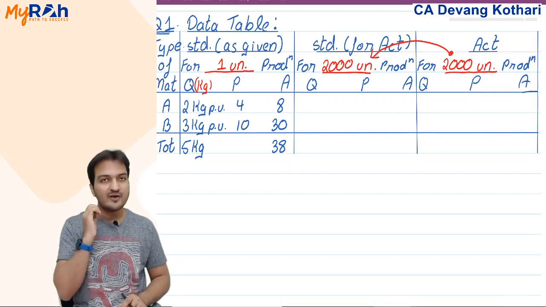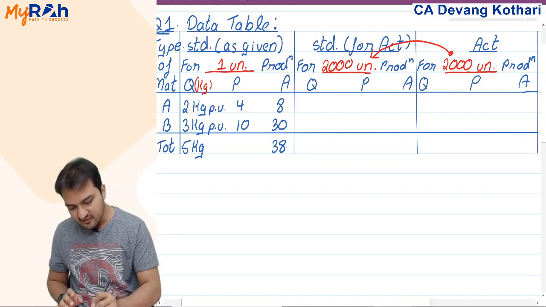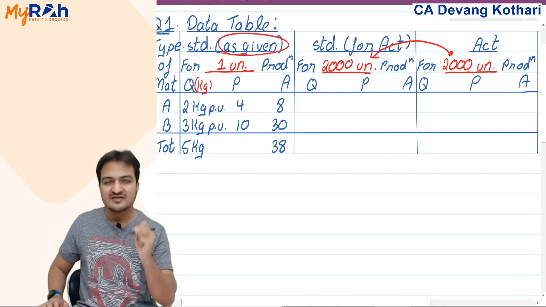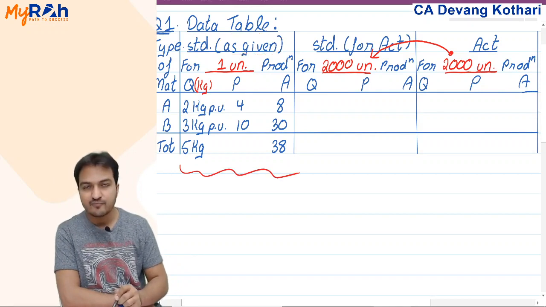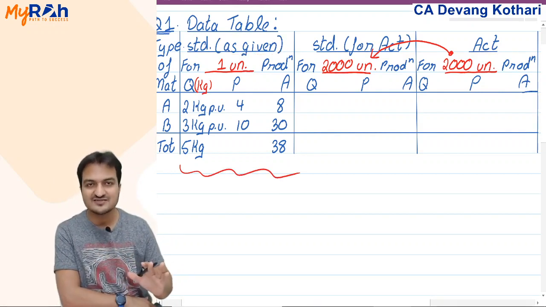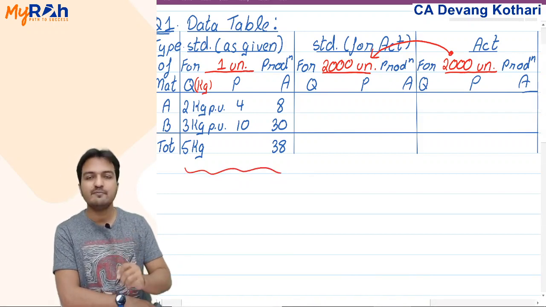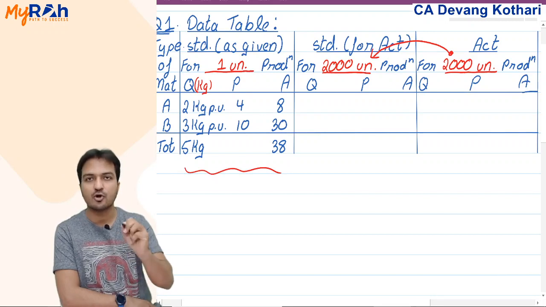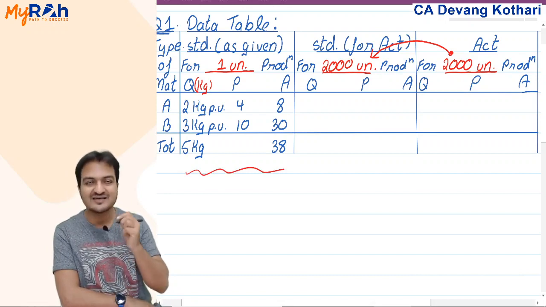So look, when you write standard as given, I told you, the word as given means that whatever you write in this table here should be exactly as given in the question. Don't make any changes there, don't be over smart there. That will make your standard as given.